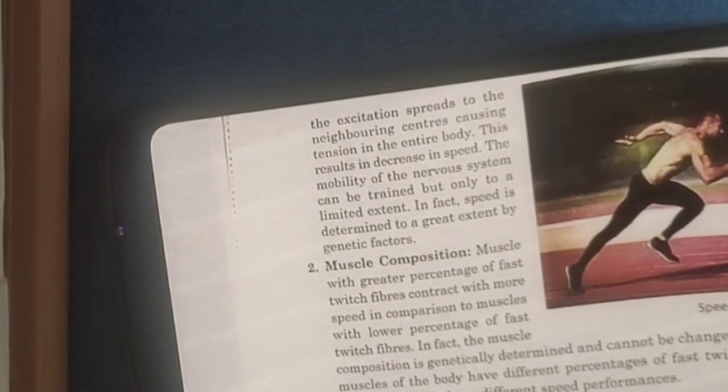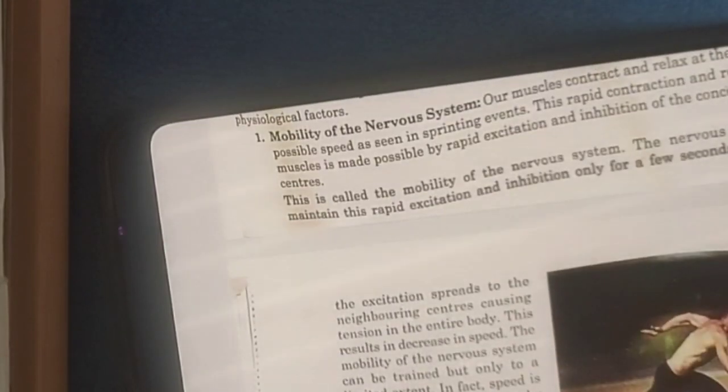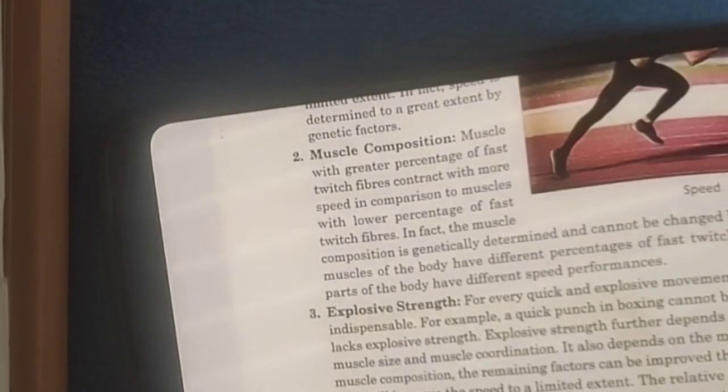So the first physiological factor which determines speed is the mobility of nervous system. The greater the mobility of nervous system, that is the longer the motor centers can stay excited, the higher will be your speed. Then comes muscle composition.